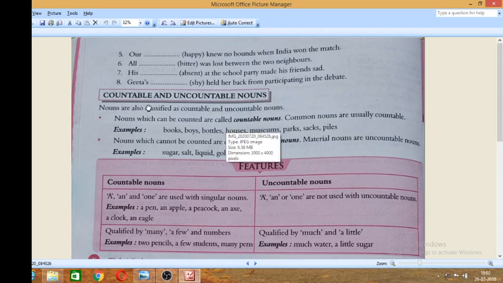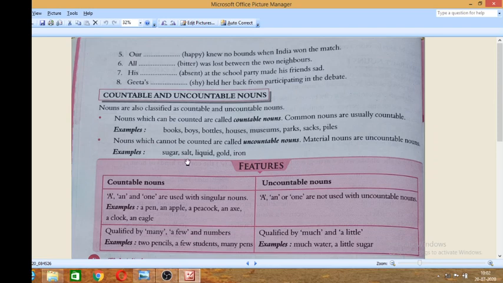Okay, one more thing about nouns you have to understand, that is countable and uncountable nouns. Nouns are also classified as countable and uncountable nouns. Nouns which can be counted are called countable nouns. Common nouns are easily countable. Suppose books, boys, bottles, houses, museums, we can count. Nouns which cannot be counted are called uncountable.